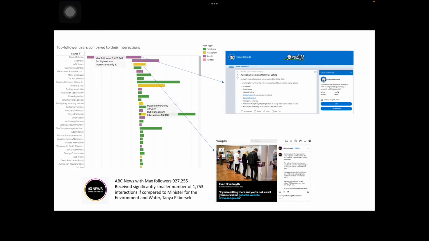From this visualization, we found that the number of interactions does not always correlate with the number of followers in the same way. Even though the Reddit account Made Me Smile has over 5 million followers, concerning AEC it just received 5 comments. Over here, there's no interesting news to catch up on, thinking from a real audience perspective. On the contrary, the account Tanya, with much fewer followers, gained the highest engagement rate as described in the previous slides. Moreover, one standout is the ABC News page, ranking 3rd in followers but receiving fewer interactions compared to the page Australia.